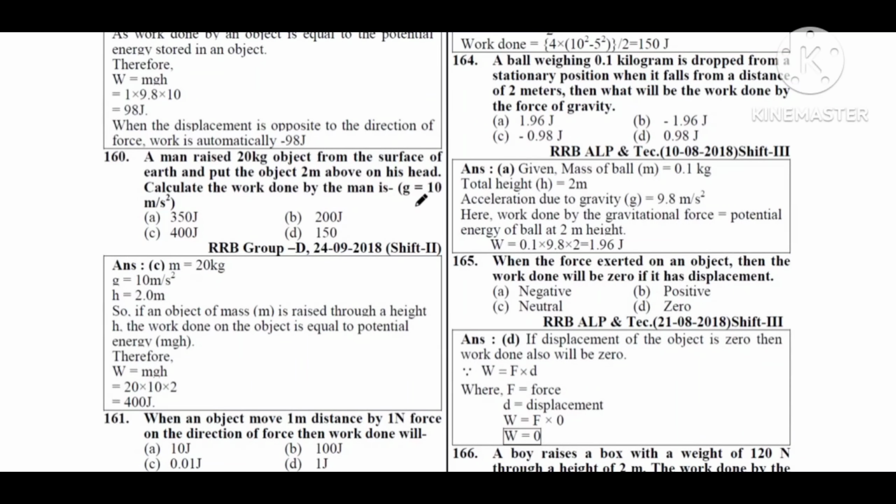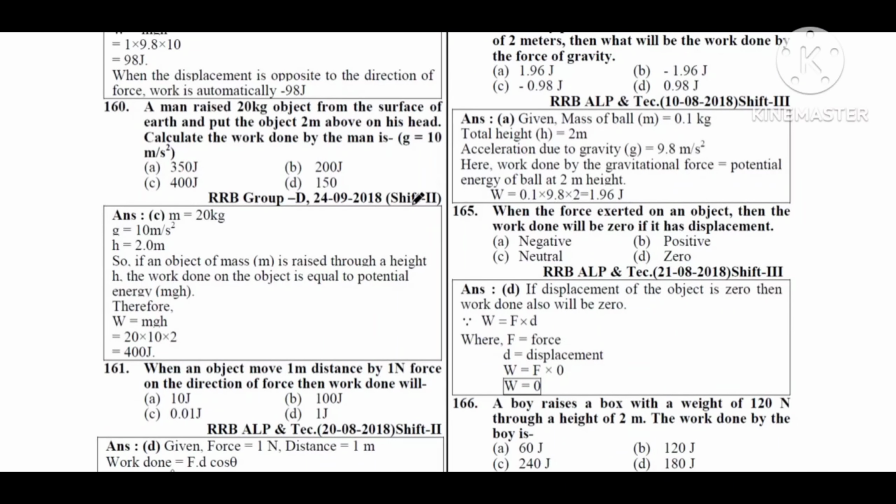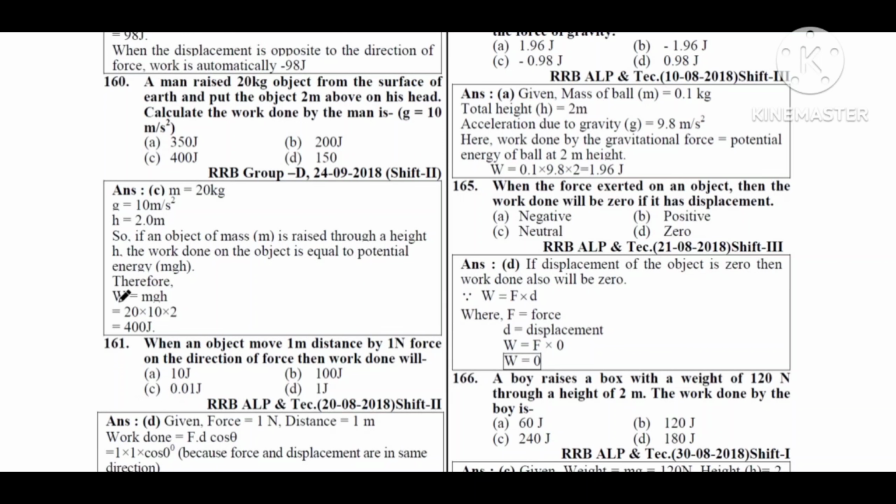Next question. A man raised 20 kg object from the surface of the earth and put the object 2 meter above on his head. Calculate the work done by the man. The W is equal to mgh formula. 20 kg mass and 2 meter height, g is 10 the gravitational. It is 2, so 400 joule is the answer.